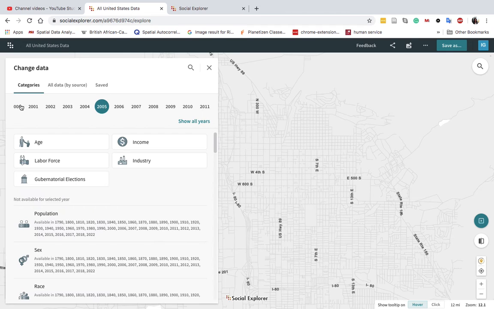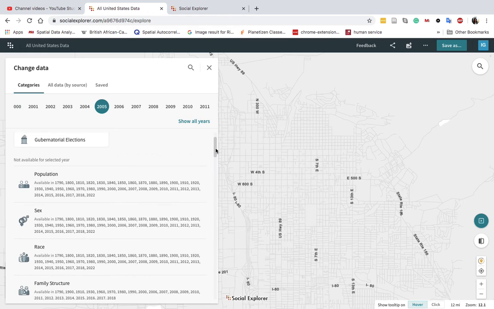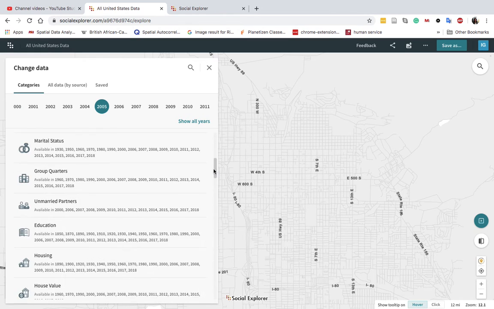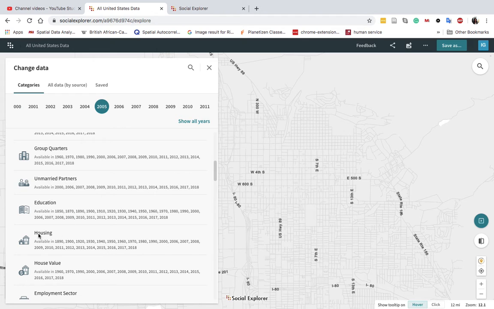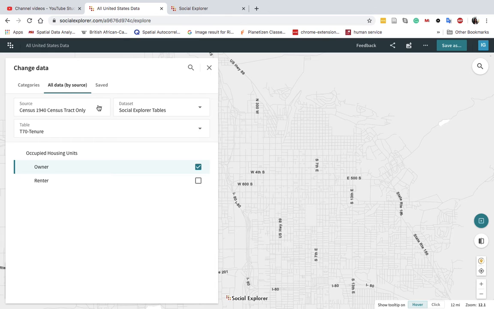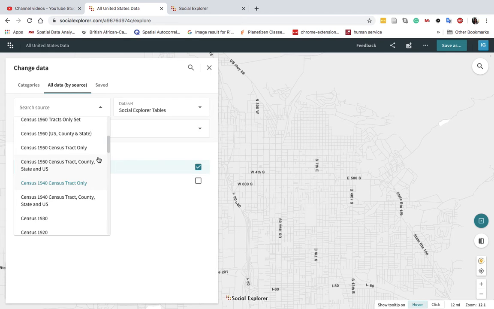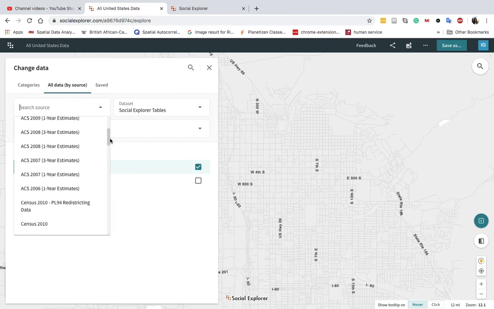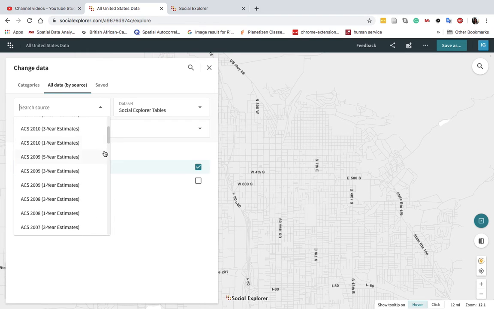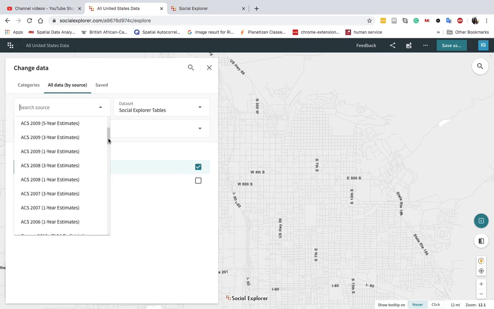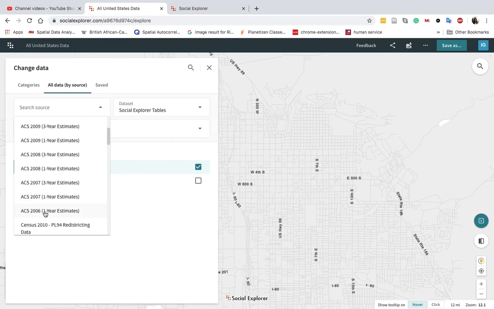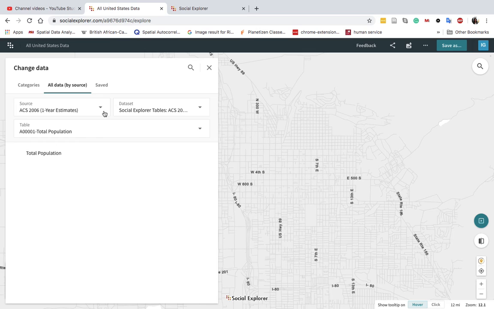But here you can find, it says 2005, so it should be okay. Let's do that again. It picks 1940s. Okay, so here let's pick, let's say 2006.